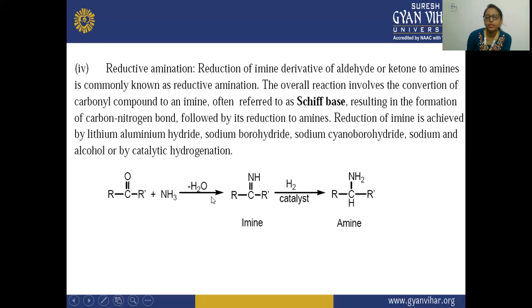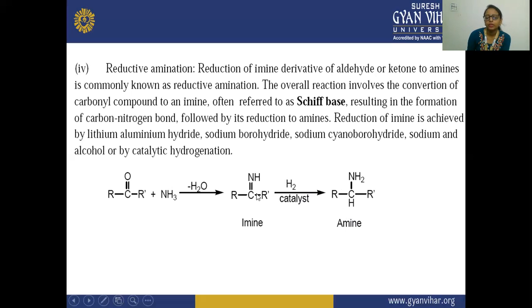The reduction of imine can be achieved in the presence of a catalyst, and these catalysts can be lithium aluminum hydride, sodium borohydride, sodium and ethanol, sodium cyanoborohydride, or catalytic hydrogenation.